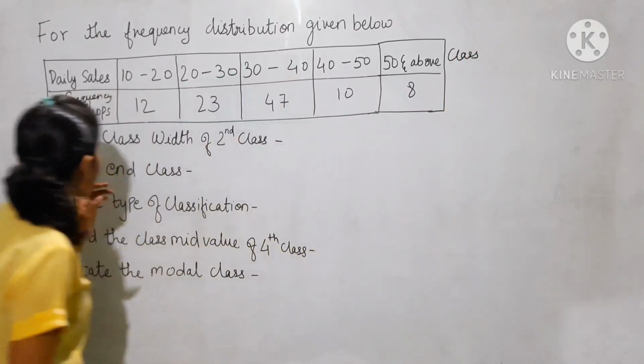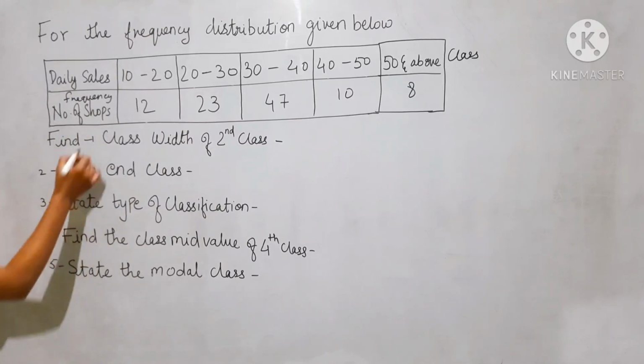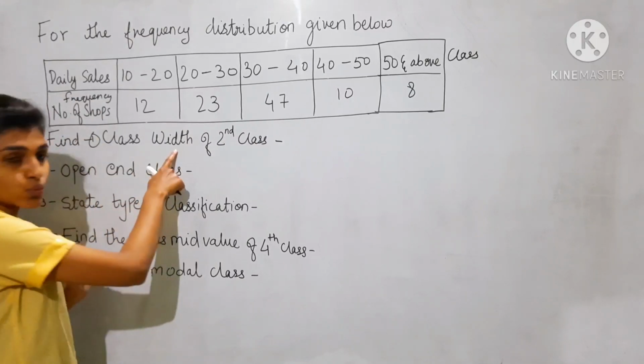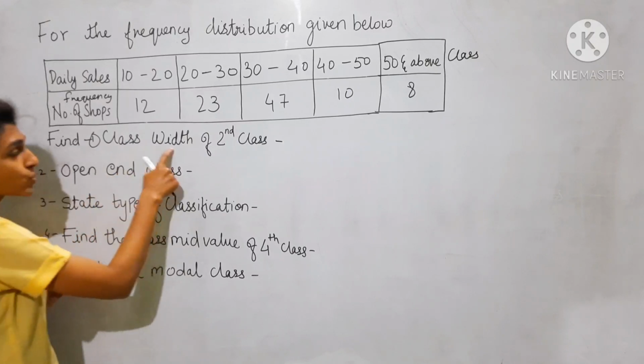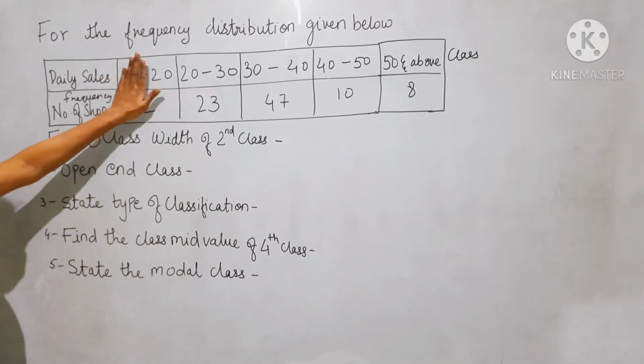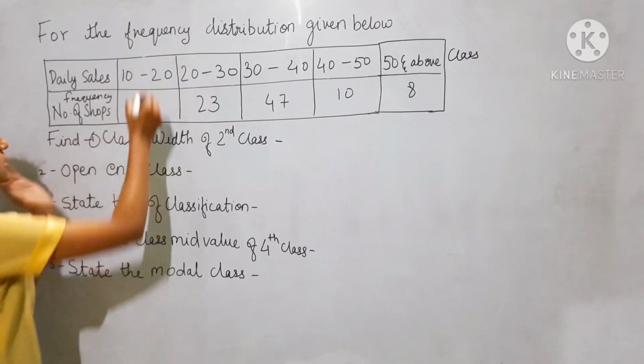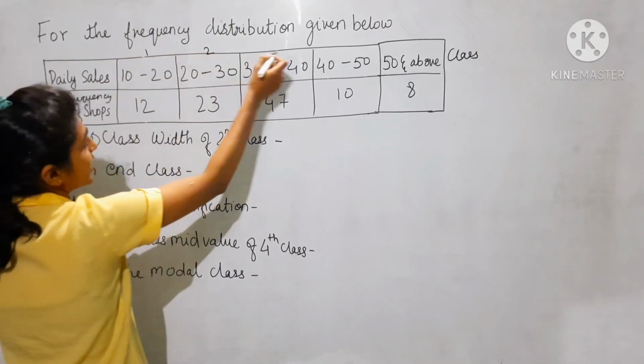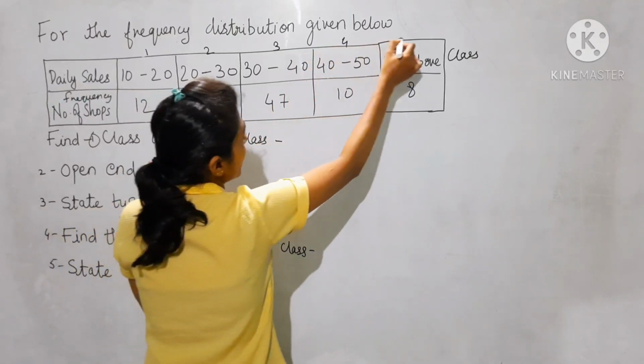Now question number 1 is: find the class width of the second class. Which is the second class here? This is the first class, second, third, fourth and fifth.